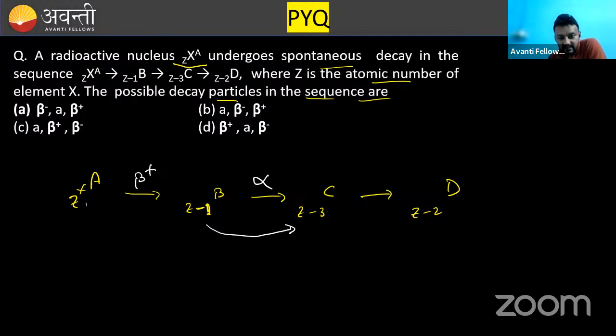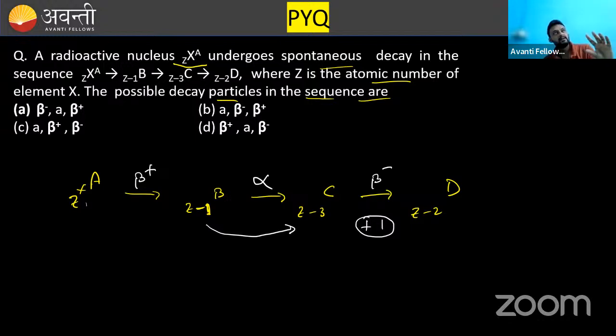Now again in this, say this is Z minus 3, this is Z minus 2. That means there is an addition of one proton, and one proton addition means neutron is converted into proton, which is negative beta decay. So how you can remember this?